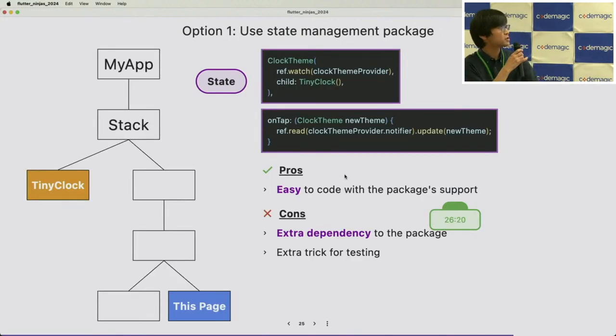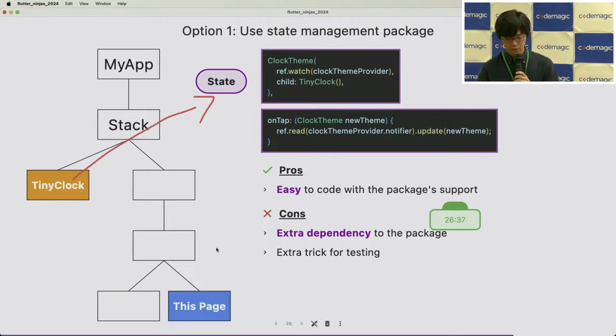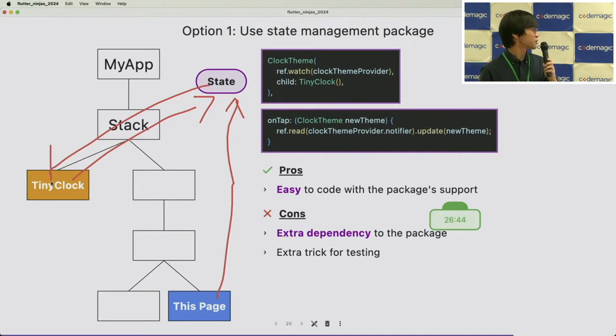Option 1, use a state management package. We have a lot of options for state management packages like Riverpod or GetX or MobX or some others. And they are independent from the widget tree. So the tiny clock can watch the state. This page updates that state, and the state will update the tiny clock, rebuilding the tiny clock automatically.